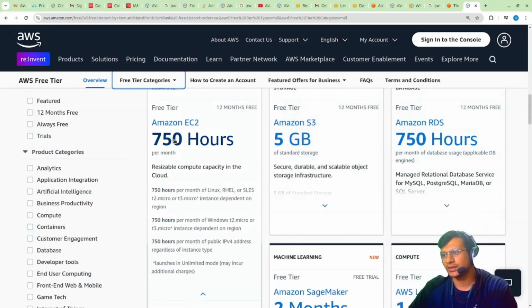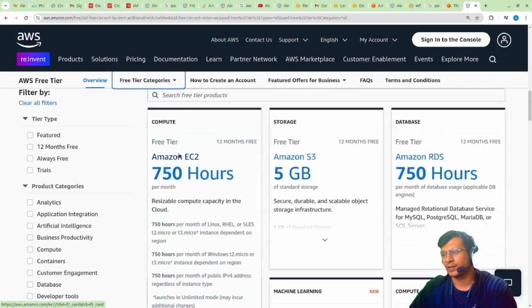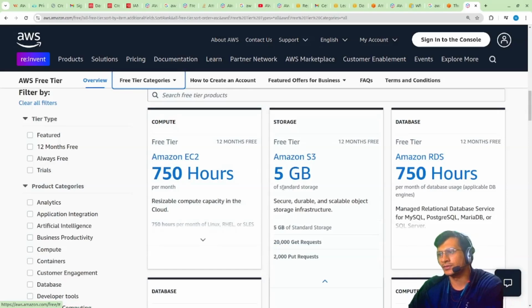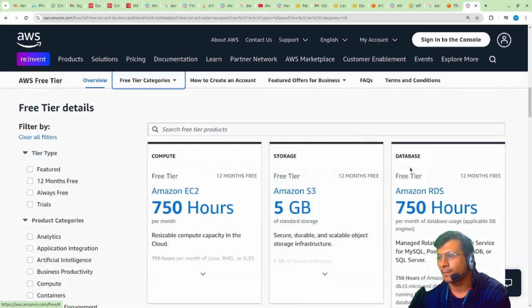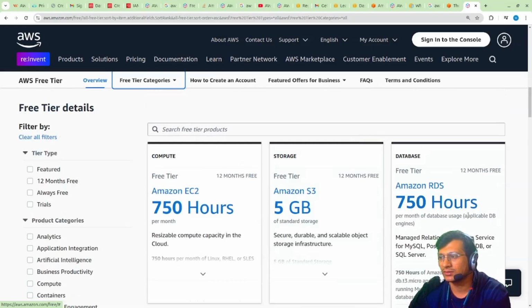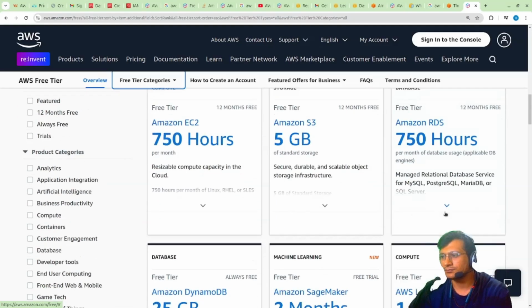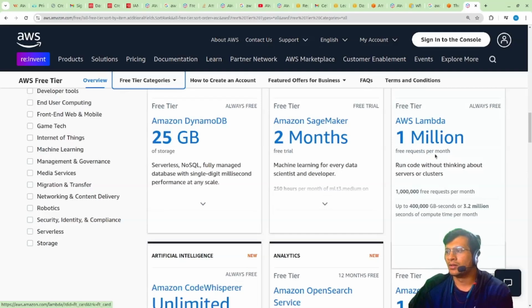So there are certain things like this is for EC2 instances. Okay, Amazon EC2 S3 bucket, 5 GB of standard storage is okay. 120 get requests, put requests to upload 200. You can upload 2000 objects into the S3 bucket, and you can download 2000 times, 20,000 times. So this is where you should be aware of for 12 months. This database, RDS database, so Postgres, MySQL, MariaDB, SQL Server. So these are also something.